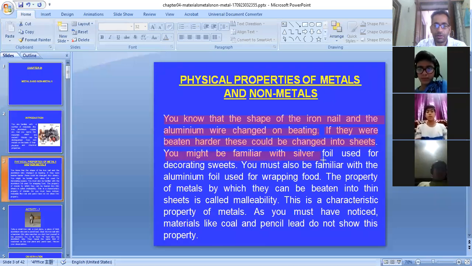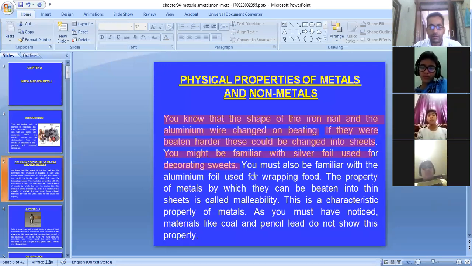You might be familiar with silver foil used for decorating the sweets. The sweets that are available in the market on the festive occasions and otherwise, you might have seen that they are decorated with silver type of stuff. You must also be familiar with the aluminium foil that we use for wrapping the food. We wrap our food in aluminium foils, tin foils.